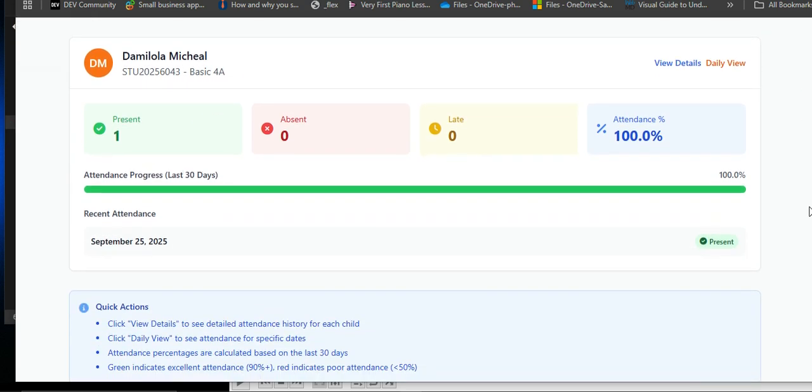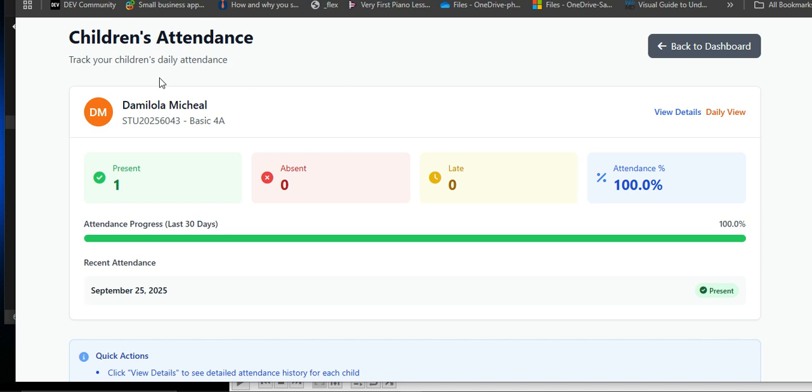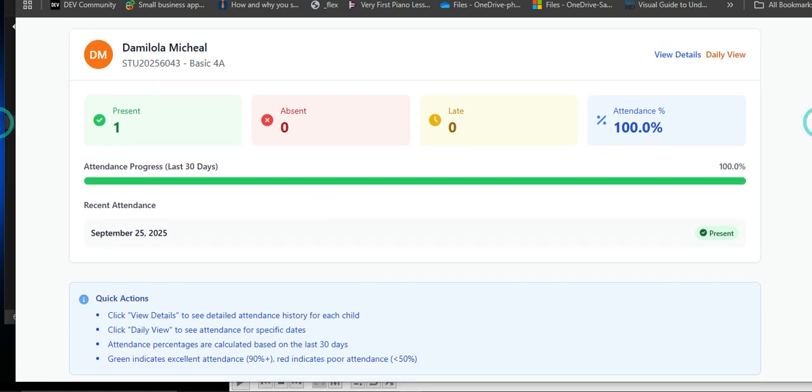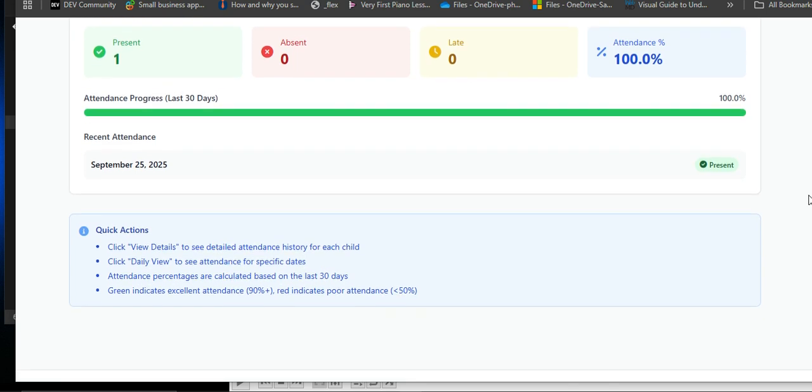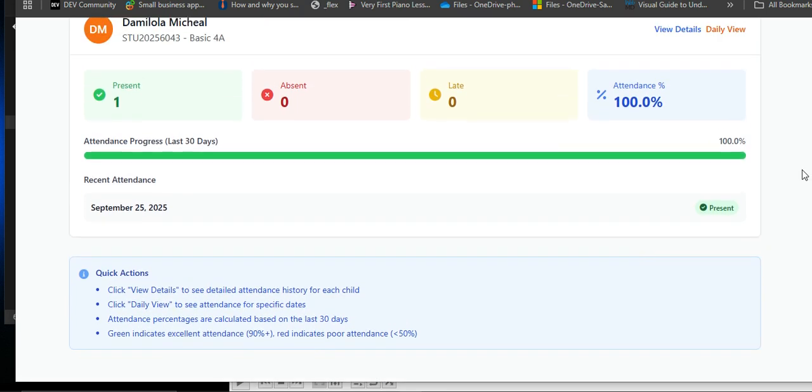See, track your children's daily attendance. There are some parents who want to know, especially for secondary school. Sometimes some parents are not so close and they want to know that their children actually attend. You can see this is for today's date. The parents can actually see all that. So on this dashboard, the parents can access three things: see the children's attendance, monitor the children's homework, and also see the report card.